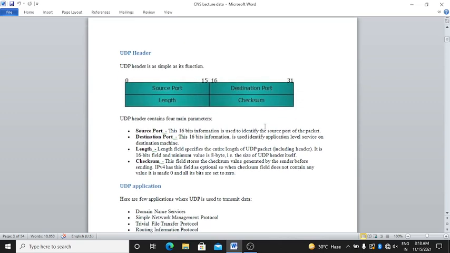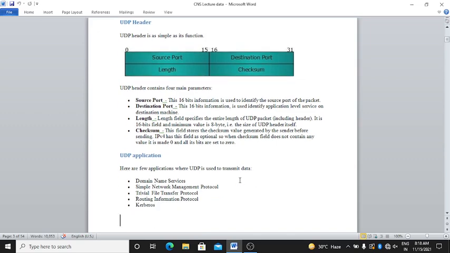Here is the UDP header. UDP header is as simple as its function. There are 4 subparts. 0 to 15 is the source port and length, and 16 to 31 there is destination port and checksum. UDP header contains the 4 main parameters: source port, destination port, length and checksum.